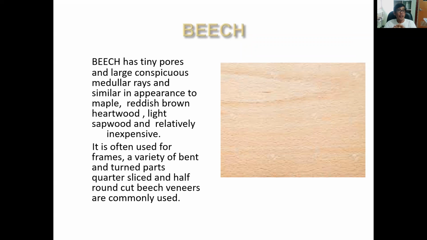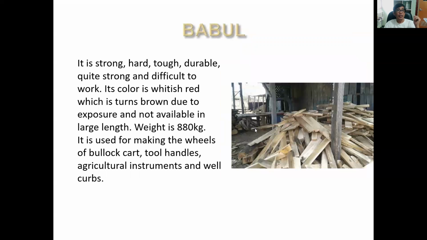So it is a common material for creating veneer. Then the babul is used for bullock carts, tool handles, and agricultural instruments. It is tough and durable, but available only in small lengths, not in very large lengths.